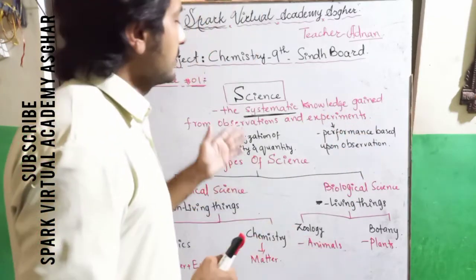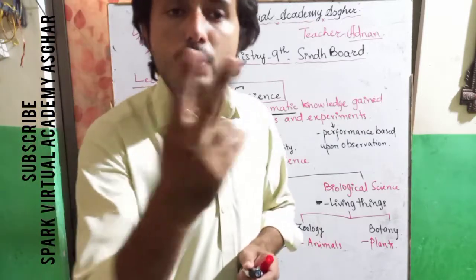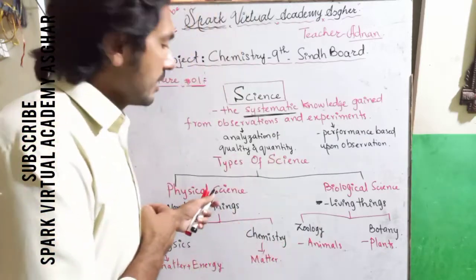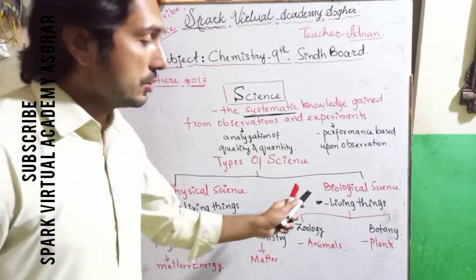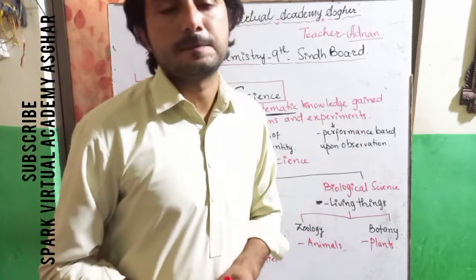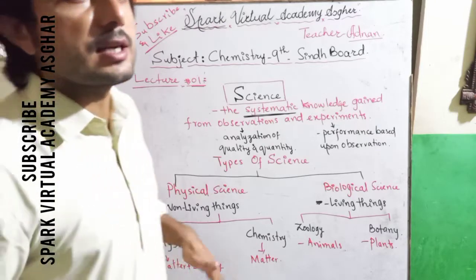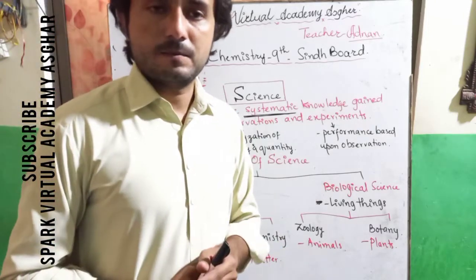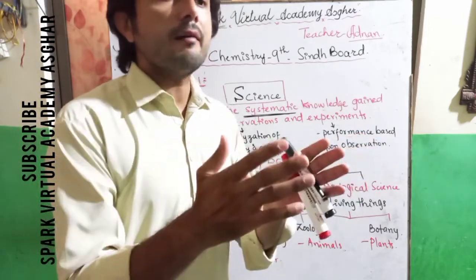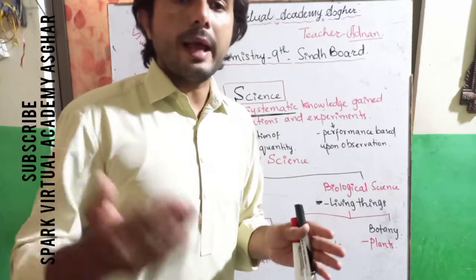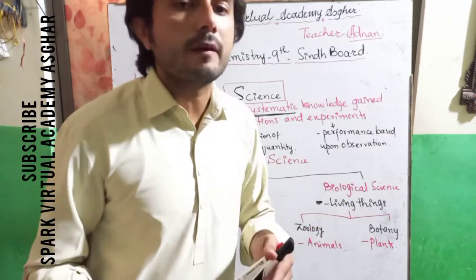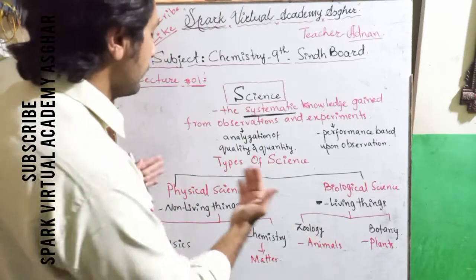Science is divided into two categories: number one is physical science and number two is biological science. In physical science we study non-living things. Whatever things in this entire world are non-living are categorized into physical science.